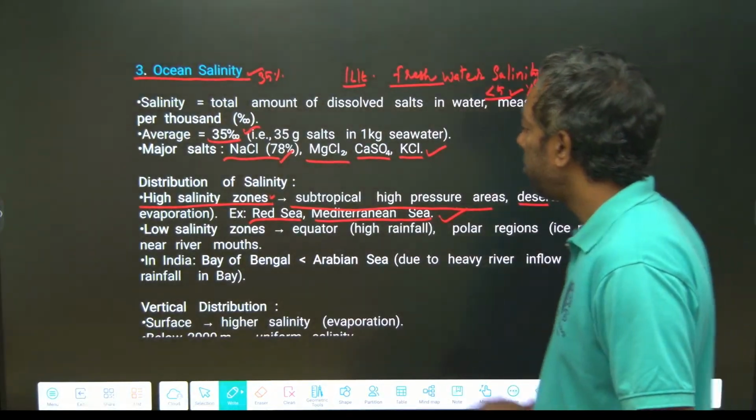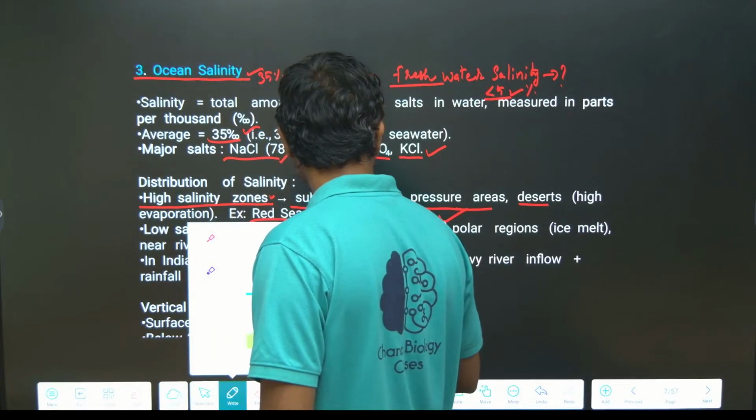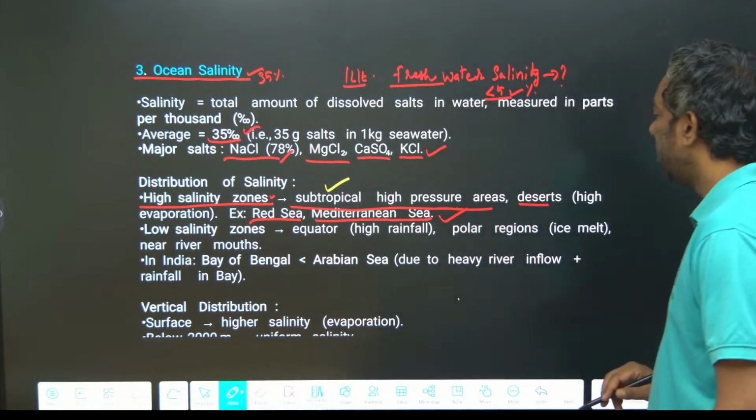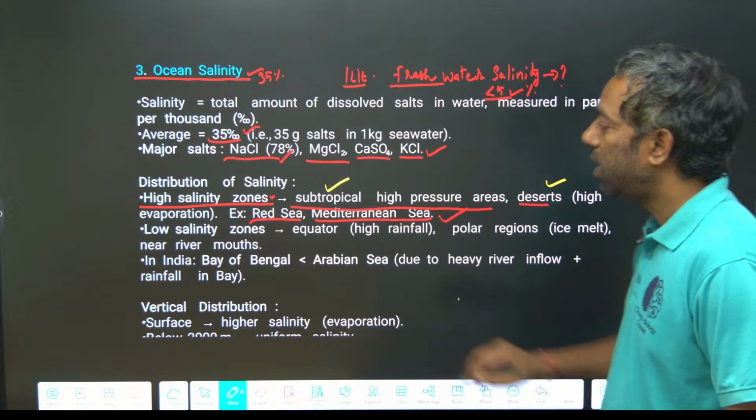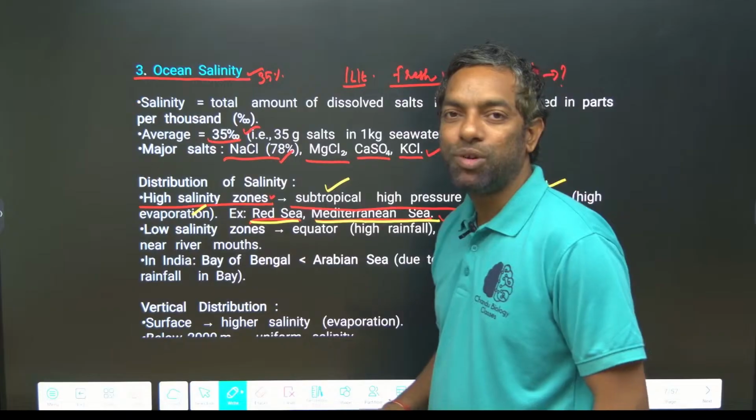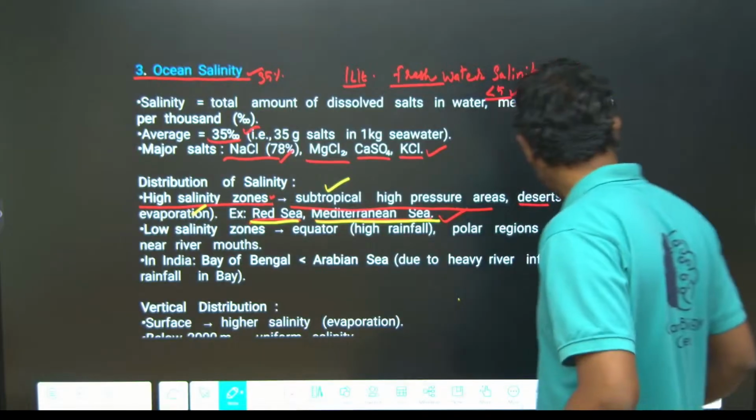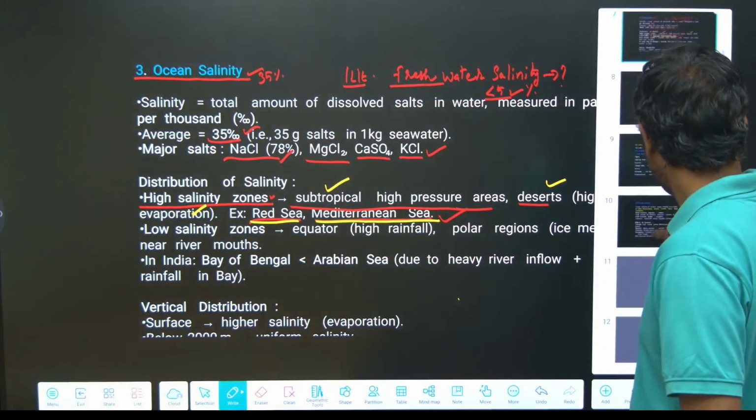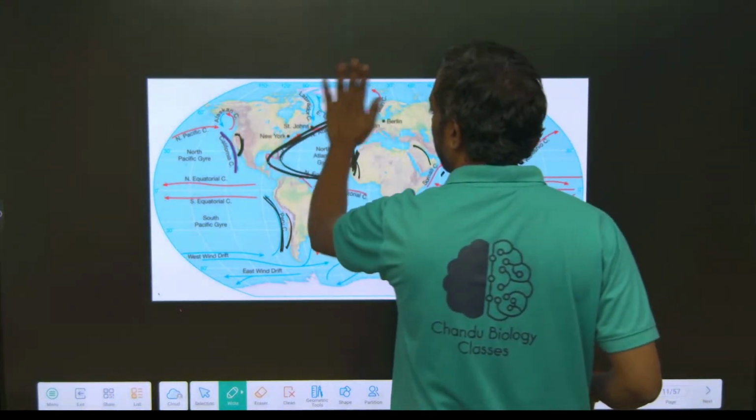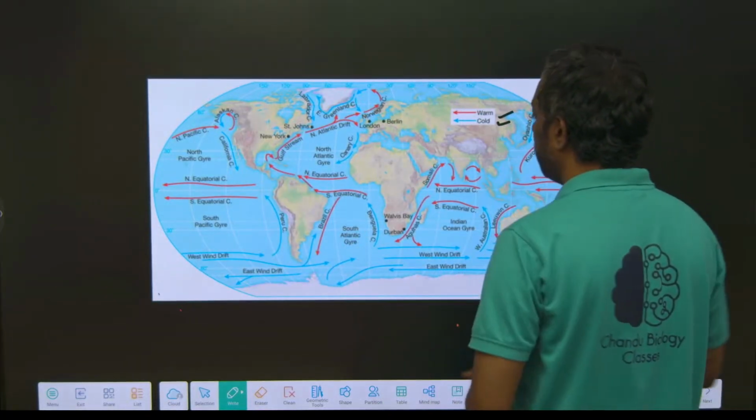In the subtropical area there is high temperature and high pressure, and they can form deserts. There is high evaporation; the Red Sea and Mediterranean Sea are the best examples. Where is the Red Sea, where is the Mediterranean Sea? They can ask you about these seas in the exam for sure.